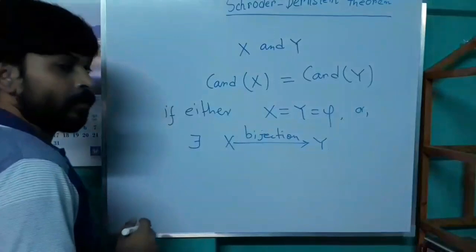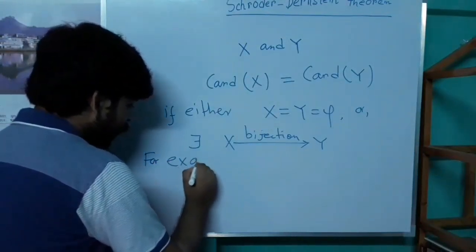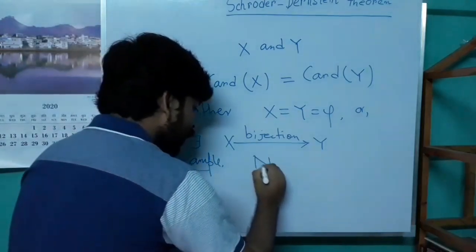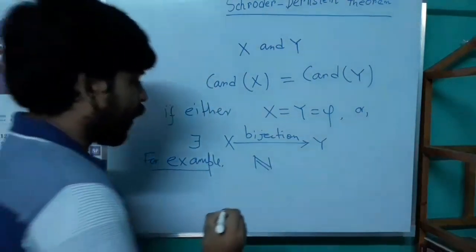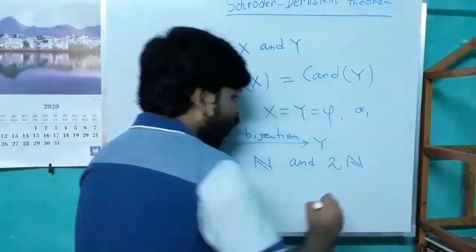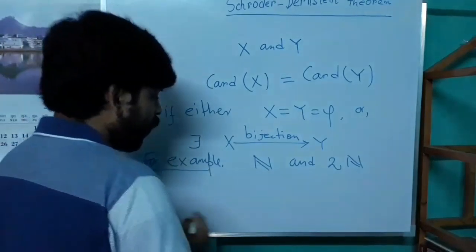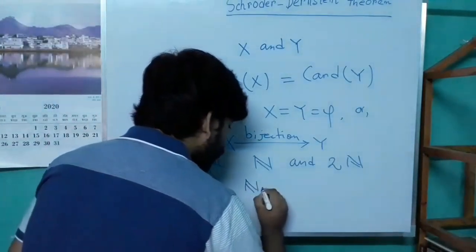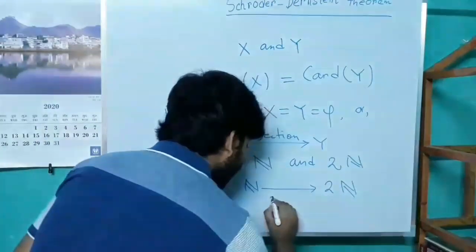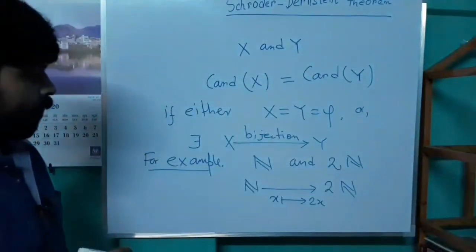For example, the set of natural numbers and the set of all even integers have the same cardinality, because you can easily construct a bijective map between them, that is, n goes to 2n.